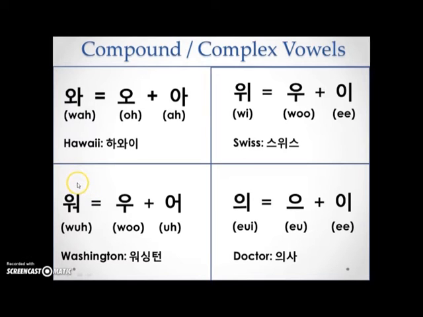Right, then we learned wa, which is a combination of oo and all sound, as in Washington. So Washington in Korean it means Washington. Next, we've had we, which is made of oo and e sound, as in Swiss. So Swiss in Korean it means Swiss, as in Swiss cheese.